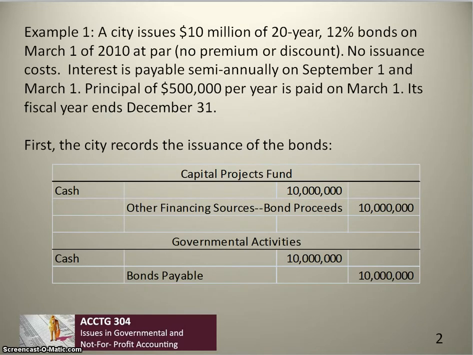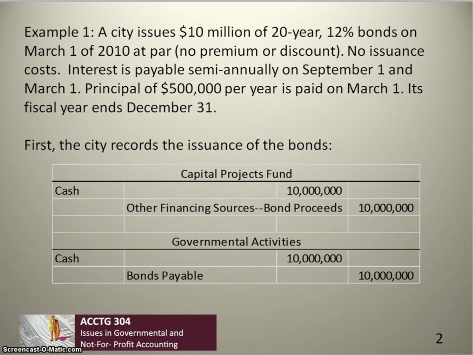Example 1, the accounting for the long-term debt. A city issues long-term bonds and pays interest and principal on the bonds. Our city issues $10 million of bonds on March 1st of 2010. No premium or interest in this example. So first the city would record the issuance of the bonds. We record the issuance of the bonds in the capital projects fund because we assume in this case that the proceeds are being used to fund construction or acquisition of a capital project.